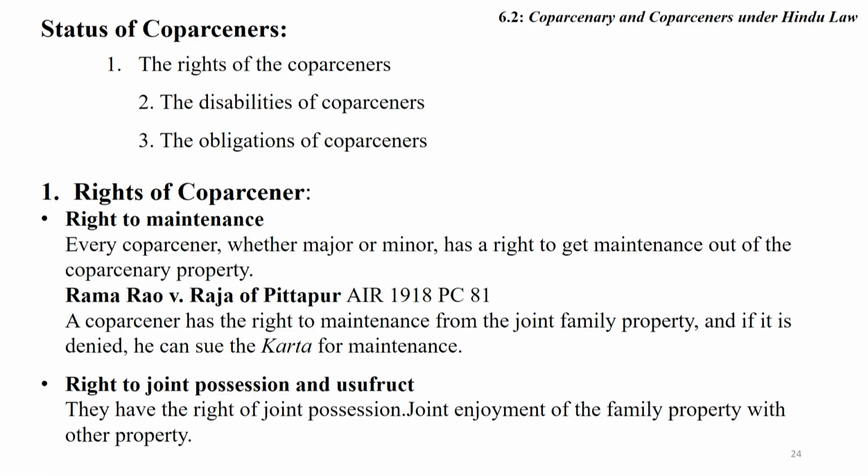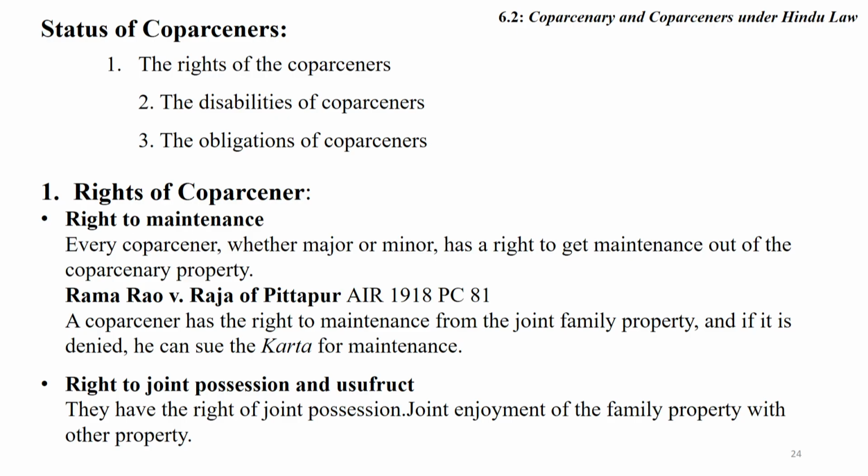Status of coparcener may be explained on the basis of three different points: rights of coparcener, disability of coparcener, and obligation of coparcener. Rights of coparcener. Friends, first is right to maintenance. Every coparcener, whether major or minor, has a right to get maintenance out of his coparcenary property. Ram Rao versus Raja Pittapur: a coparcener has right to maintenance from the joint Hindu family property, and if it is denied, he can sue the Karta for maintenance.